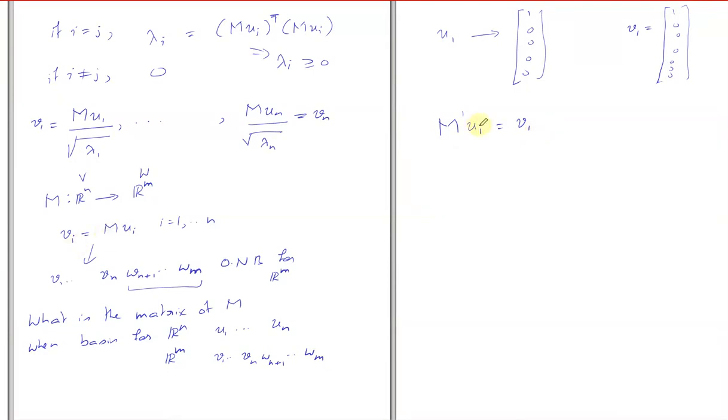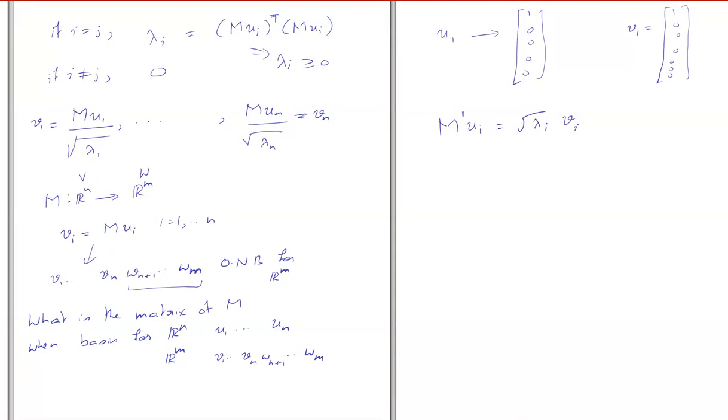And now tell me how the matrix M prime looks like. So M times U1 should be equal to square root of lambda i times Vi, right?